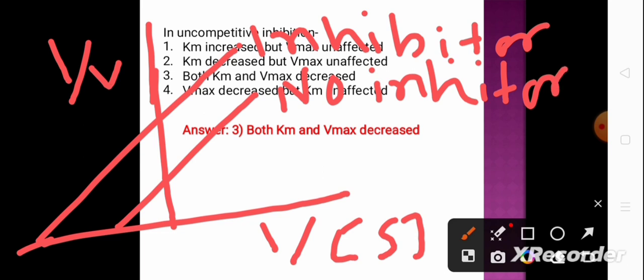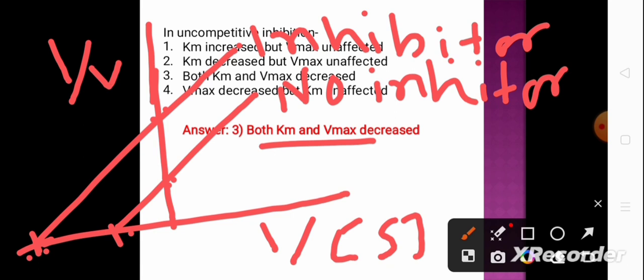So here, just see that for no inhibitor, this is the Vmax. For with inhibitor, this is the Vmax. So the Vmax decreased. This is the Km for inhibitor, and this is the Km for no inhibitor. So Km also decreased. So Km decreased and Vmax is also decreased. So in uncompetitive inhibition, both Vmax and Km decreased.